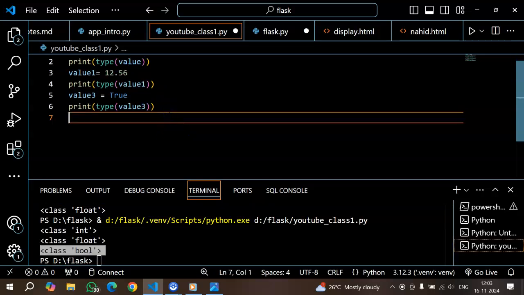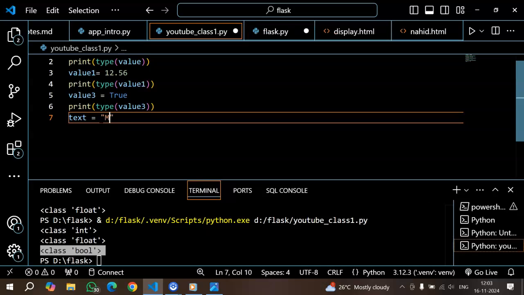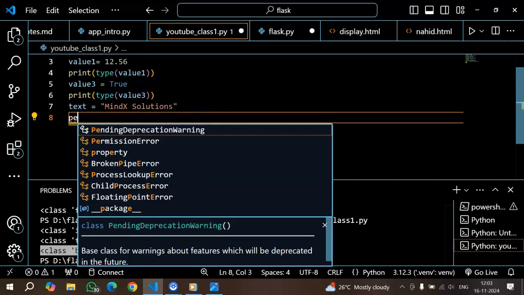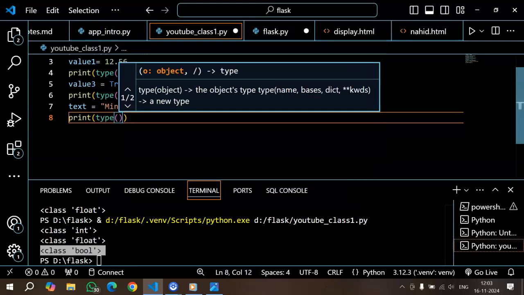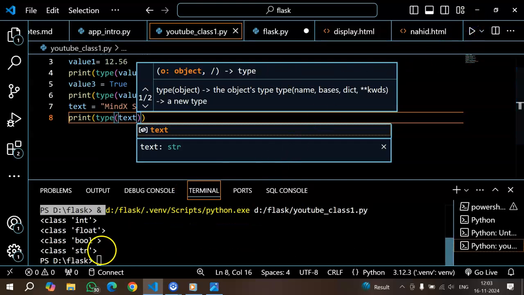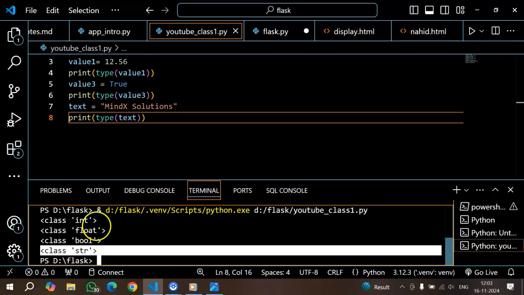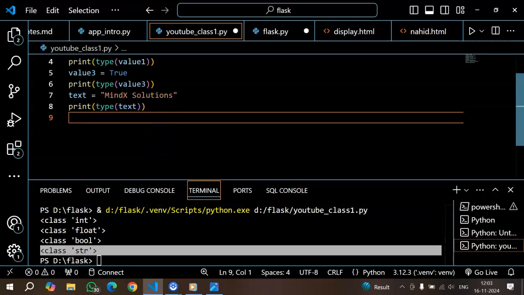Let's take another example with string. I'm giving the text input as Mindx Solutions, and I'm checking the data type of it. So when I run this Python program, you can see the last print statement, that is Mindx Solutions. This data type is of string. So that's the beauty of Python.